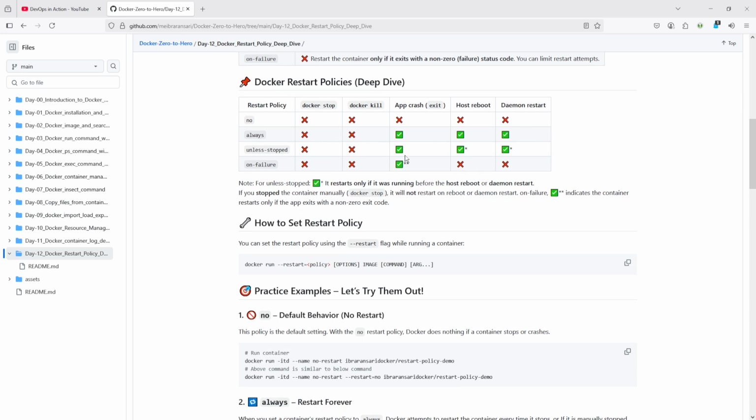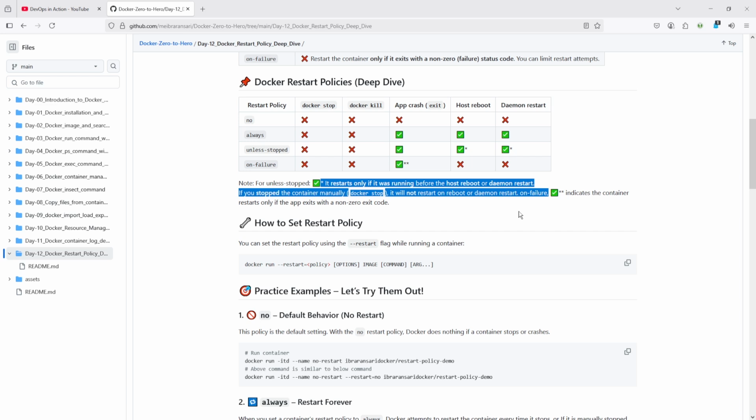But here I added one star, so read this one. Restart only if it was running before. When you use unless-stopped, it means it will start again if it was running. So it will restart during a host reboot and during a daemon restart, right?